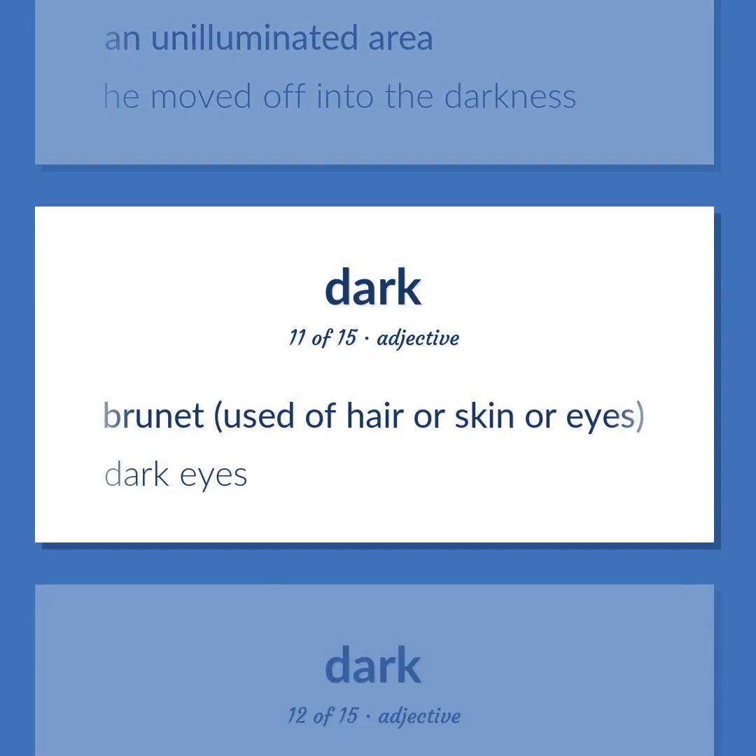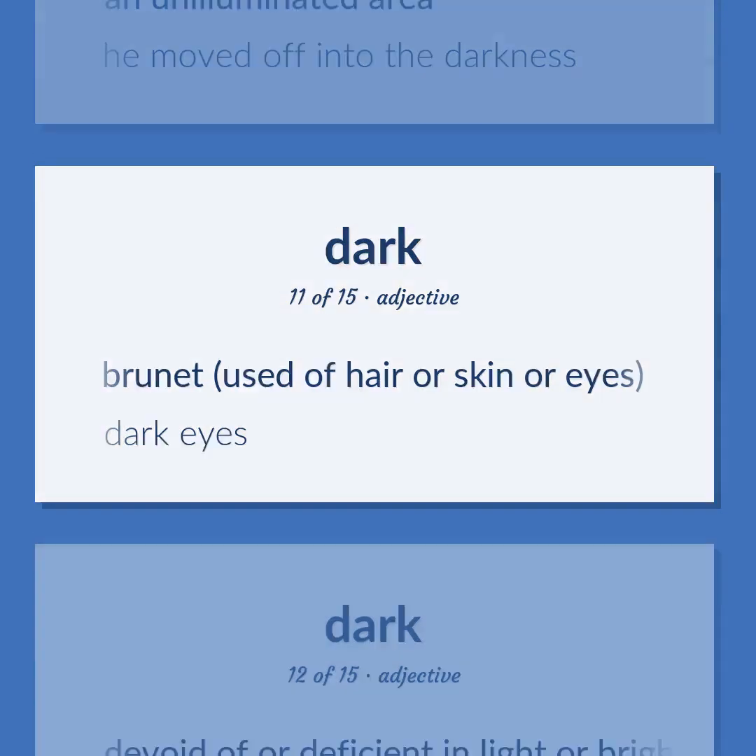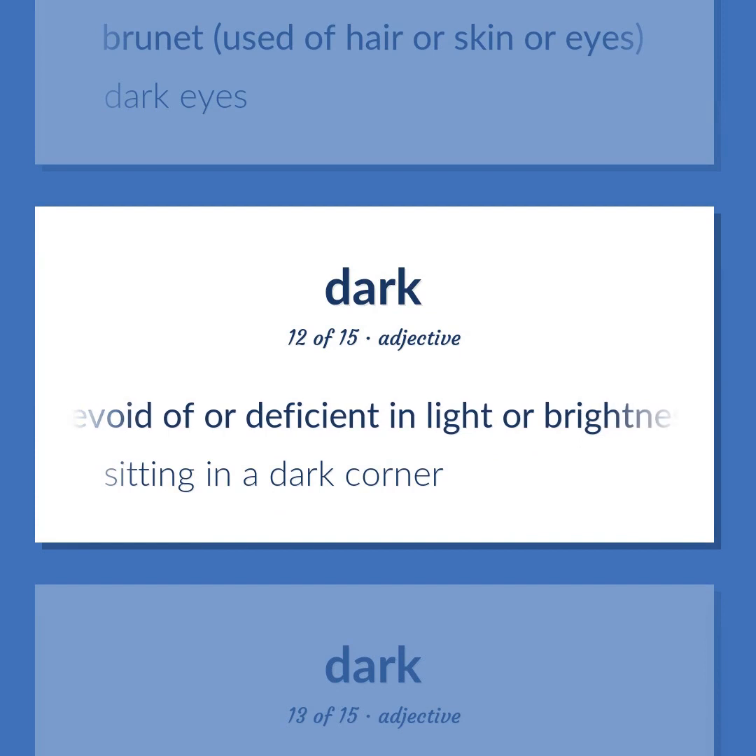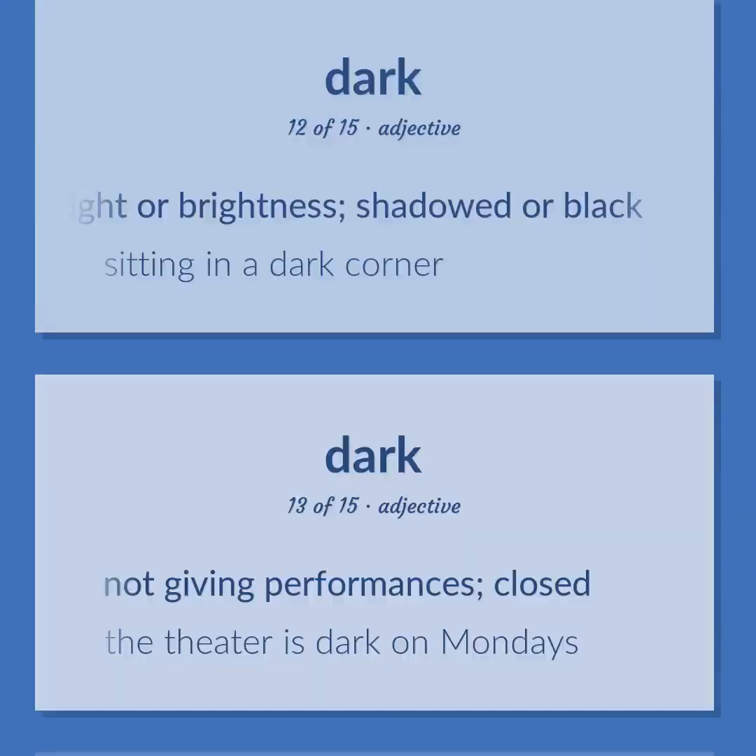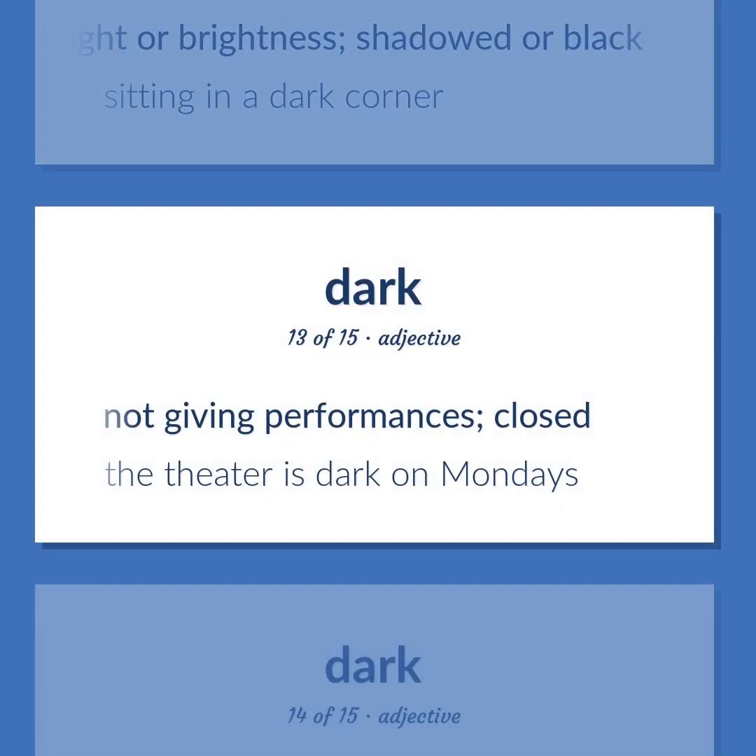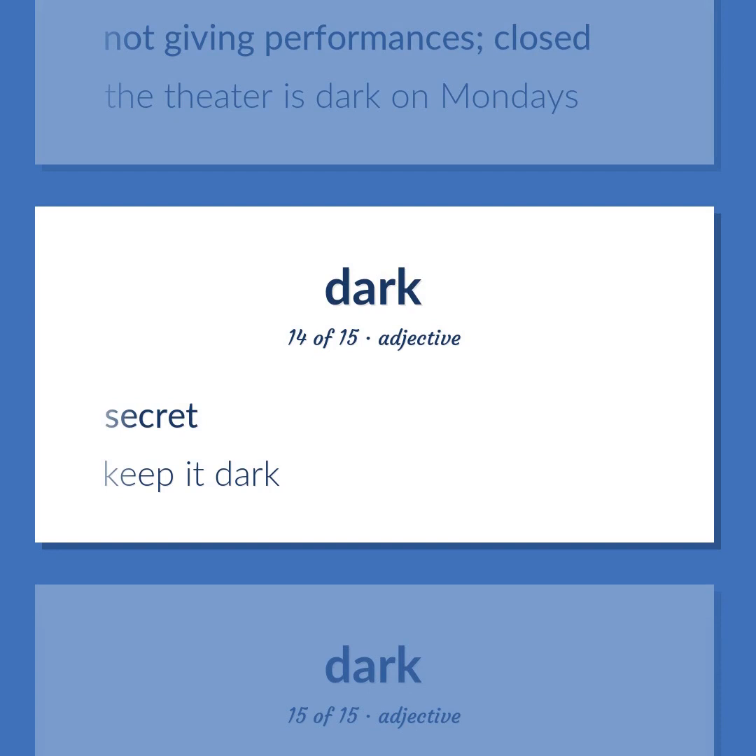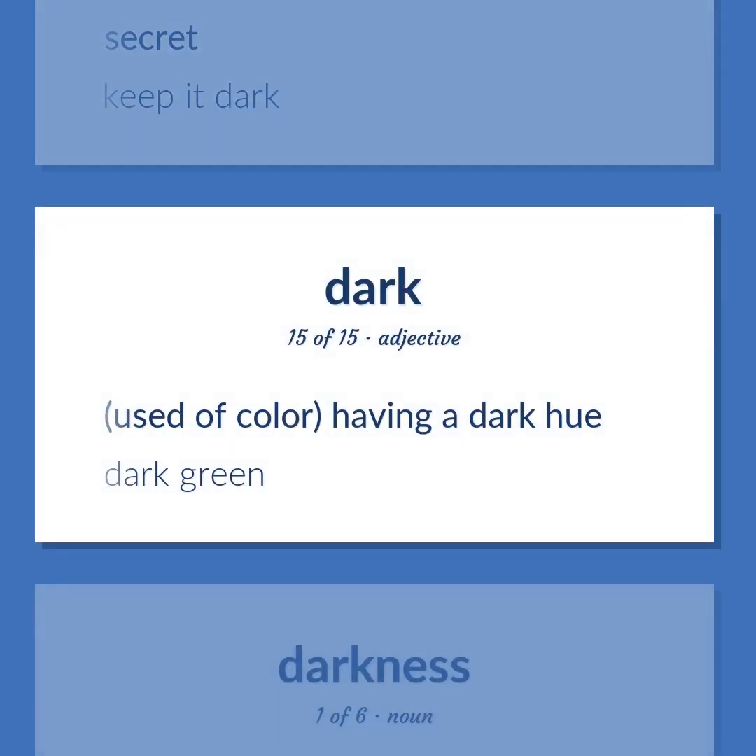Brunette, used of hair or skin or eyes. Dark eyes. Devoid of or deficient in light or brightness, shadowed or black. Sitting in a dark corner. Not giving performances, closed. The theater is dark on Mondays. Secret. Keep it dark. Used of color, having a dark hue. Dark green.